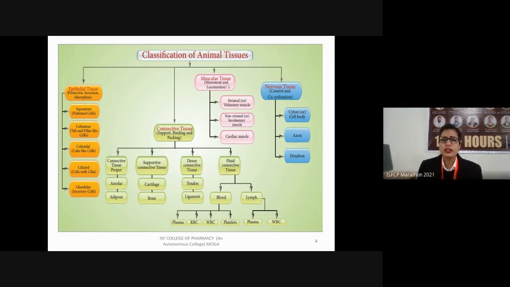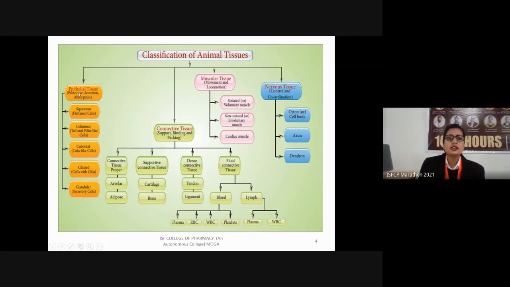Then at last we have the nervous tissues. Nervous tissues mainly control and coordinate our body. They consist of neurons, which are the basic cells which control all our activities via the brain and the spinal cord. Now let's study their types one by one.